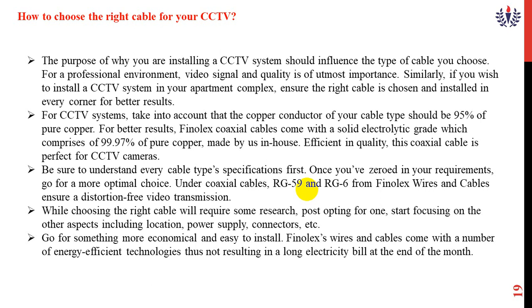When we go for coaxial cable, normally we can go for underground coaxial cables. For the cable line we can use RG59 and RG6 to avoid distortions, because normally signal distortions will be there. If you place an underground cable, we can go for RG59 and RG6, for better location and the power supply line.